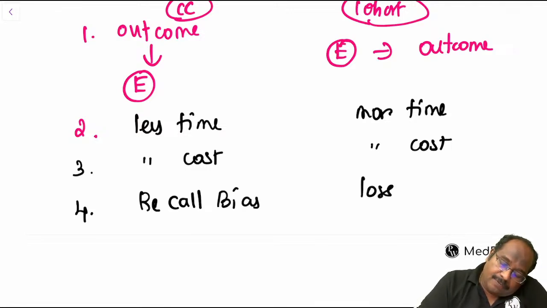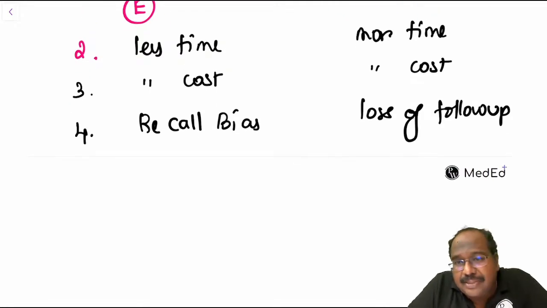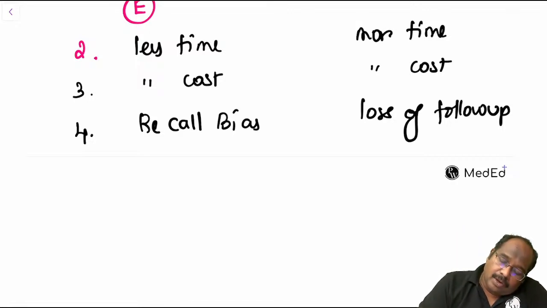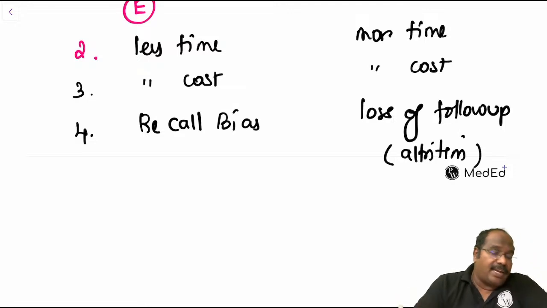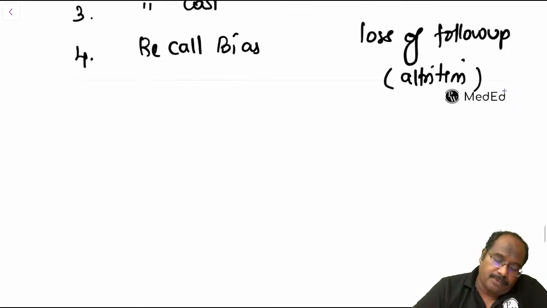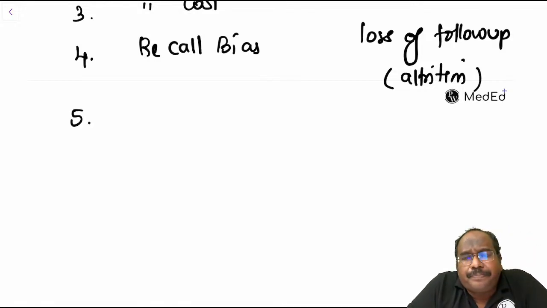Loss of follow-up. You are starting the study, you have to follow the people over a long period of time. Loss of follow-up is also called attrition, guys. At the start of the class, how many people were you? Now gradually it's coming down. This we call loss of follow-up. Recall bias, loss of follow-up.